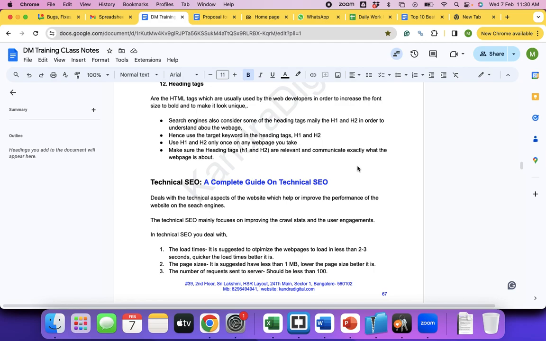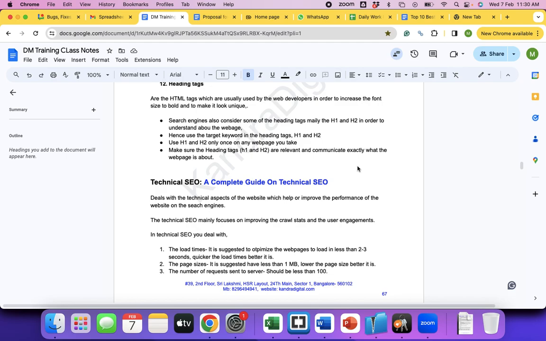This is one example, but engagement can also be impacted by load times, correct? If the page is rotating for several seconds, it's not even minutes now. People expect it to load quickly, within 3 seconds. If it is beyond 3 seconds, people will exit, correct? That is load time. And another thing is the functionalities. You are clicking on add to cart and it's not working, correct? So now in this technical SEO, we are mainly going to address these kinds of things which deal with load times and functionalities of the web pages. Right? You understood what is technical SEO now? So we are going to look into each of them one by one.